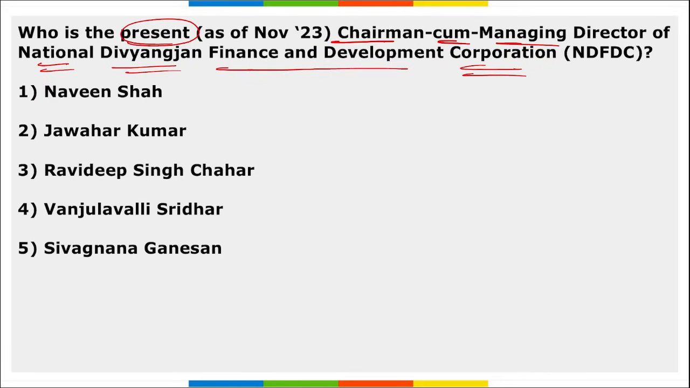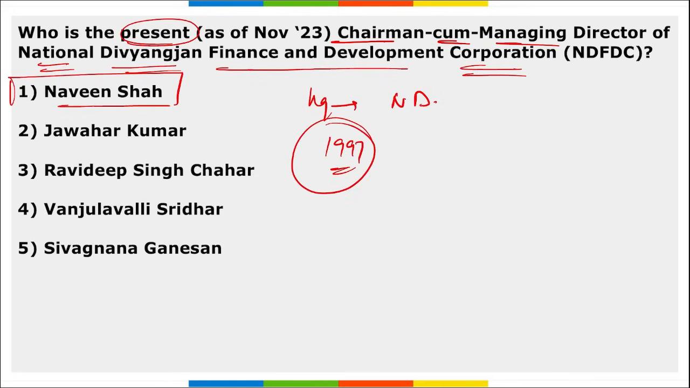Next, who is the present chairman cum managing director of National Divyangan Finance and Development Corporation? So who is he? Naveen Shah, right? Naveen Shah. Headquarter of this is in New Delhi. When was this established? 1997. Correct.